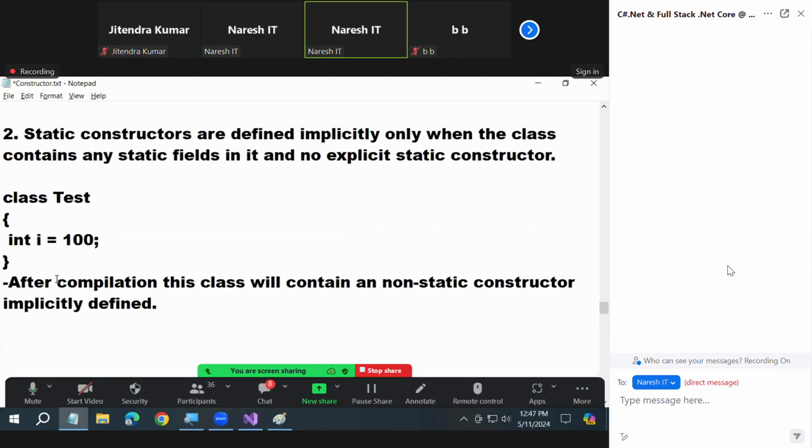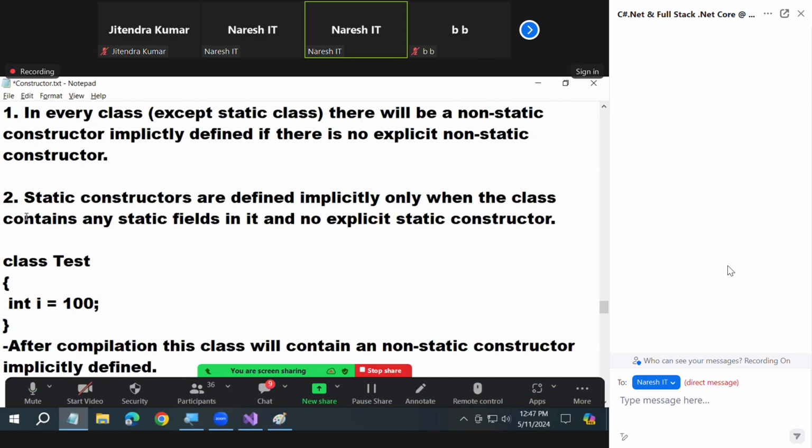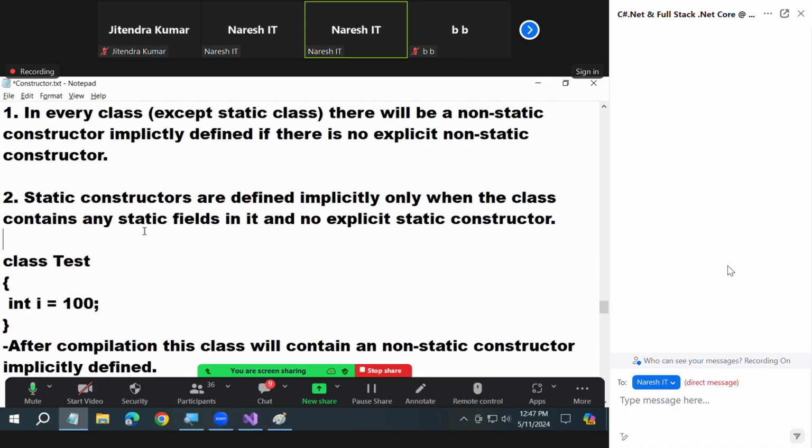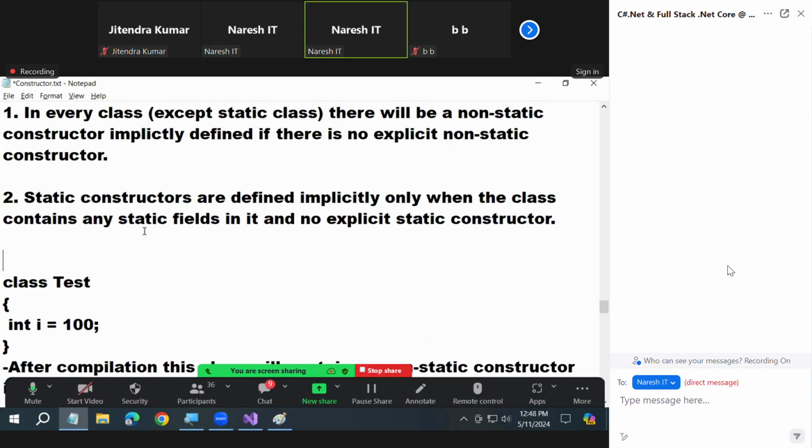What do you have? Non-static. Why? What I'm telling you, every class requires a non-static constructor if not defined explicitly. Okay? Now we don't have a static anywhere, right? Third scenario.